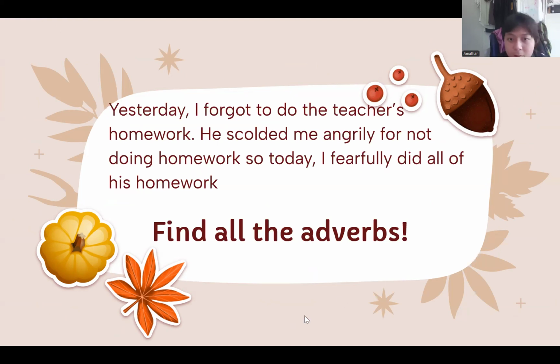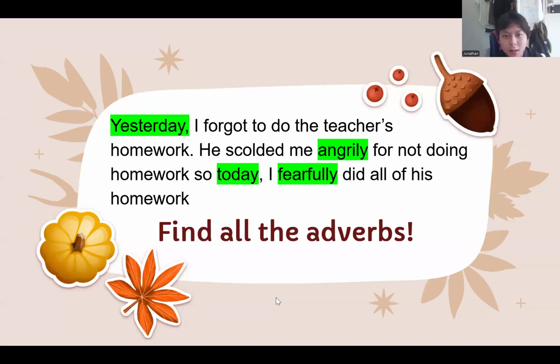That was a tough one. It's a true story, by the way. Yesterday, I forgot to do the teacher's homework. Yesterday is the time at which I forgot to do the teacher's homework. So yesterday is an adverb. He scolded me angrily for not doing homework.